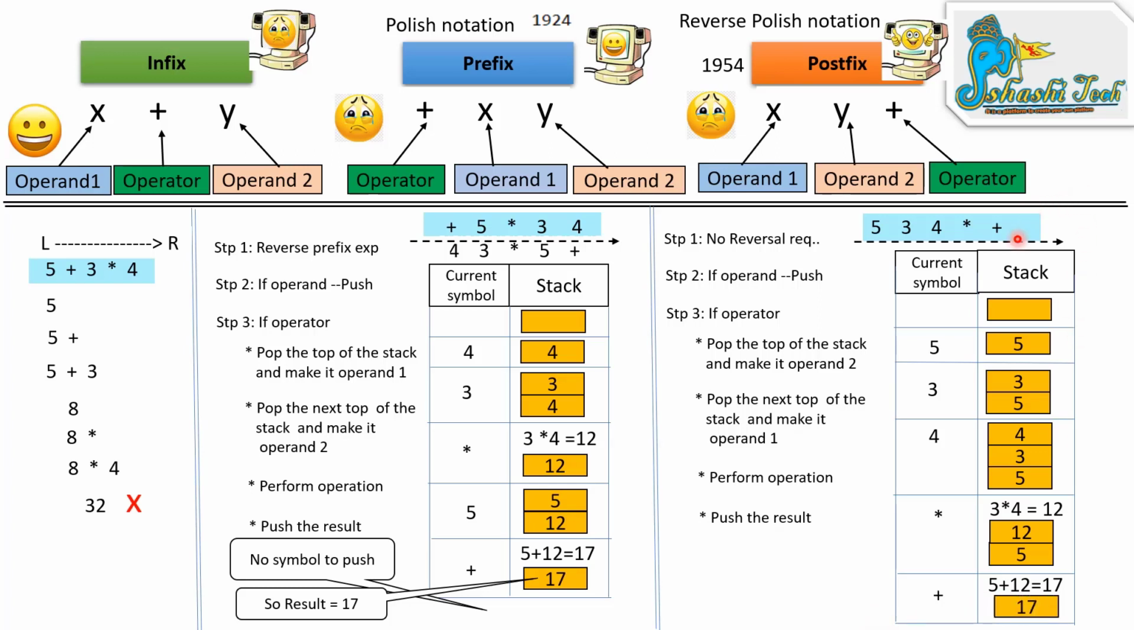Then search for the next symbol. Is there any symbol left? No. There is no symbol to push onto the stack. Then the result is 17.